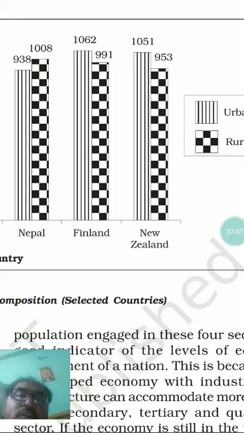Same way in New Zealand too. In the urban area of New Zealand you are finding 1051 females compared to males, more females than males, whereas in the rural area of the same New Zealand there are fewer females compared to males.